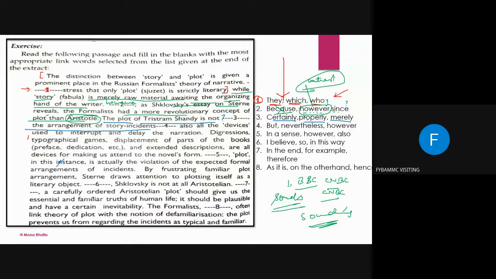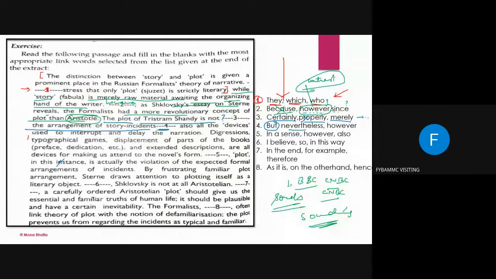We can rule this out immediately because it is not sounding good. The plot of Tristram Shandy is not certainly the arrangement or not merely the arrangement of the story incident, but here in this case you will have to go to the next sentence also because the fourth one is also coming. तो but also the devices, so इसमें तो साफ पता चल रहा है, because nevertheless का